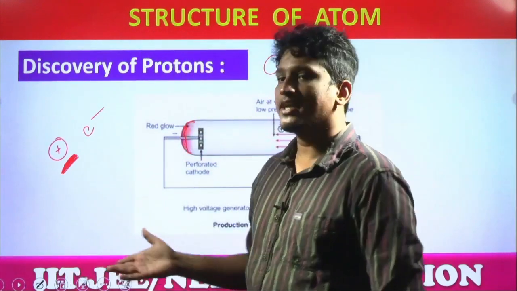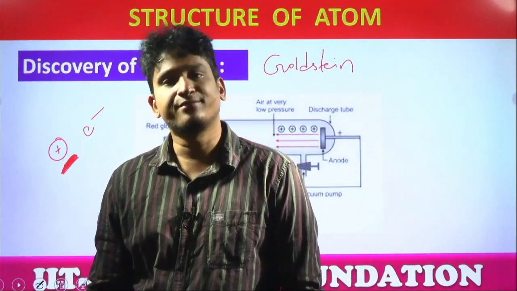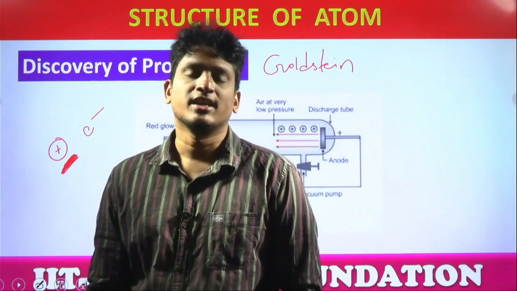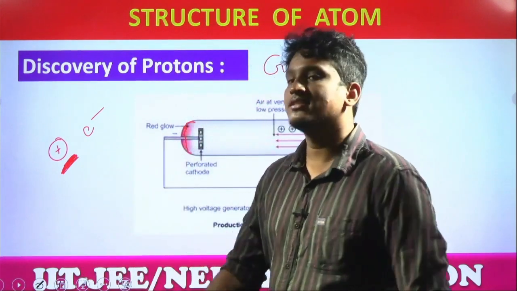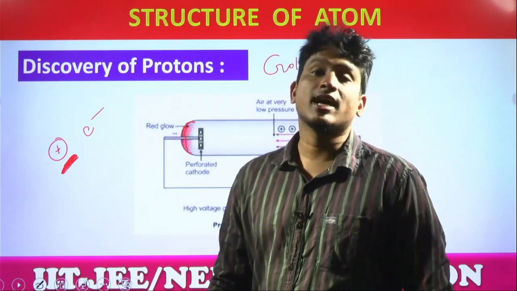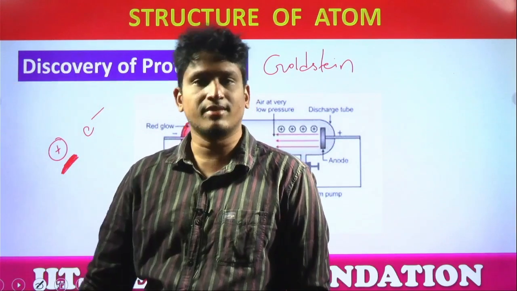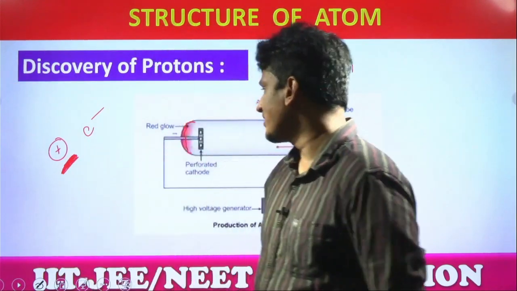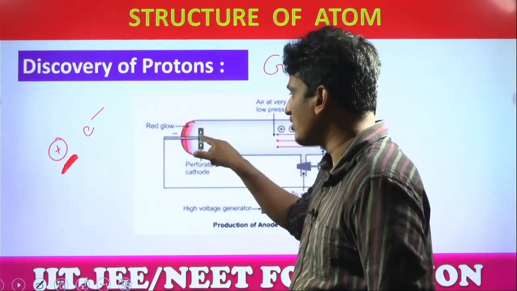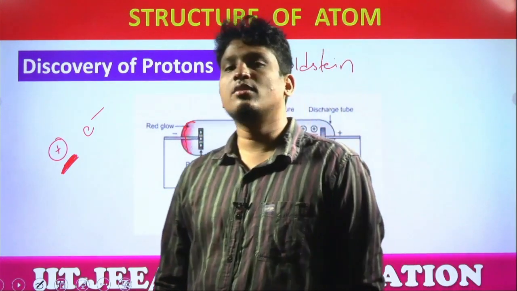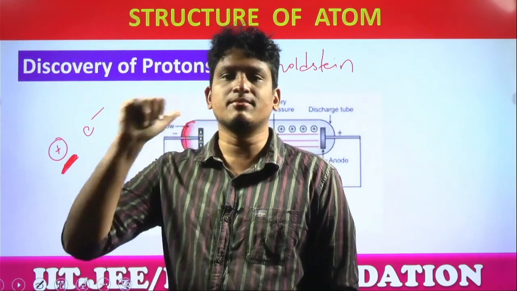Then why one more scientist? Why did Thomson not do the same? Because, students, Thomson tried, but he didn't observe these anode rays. Why? Because one change is expected in this experiment, which was not done by Thomson, which was done by Goldstein. So that's why he claimed the discovery of protons. What is that change? You can see this cathode with holes inside it. This cathode with holes is called a perforated cathode. That is the change made by Goldstein.